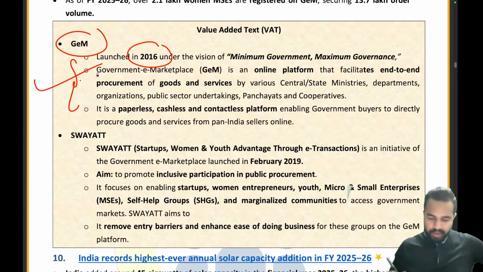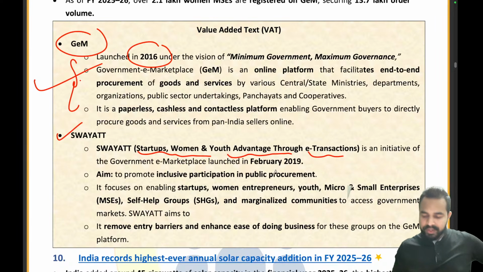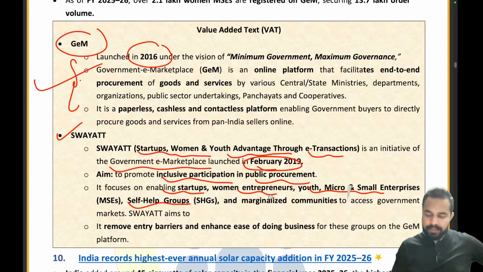Okay. Moving to the next initiative, that is the Swayat initiative, that is Startups, Women and Youth Advantage through e-Transactions. It is an initiative of the government e-marketplace launched in February 2019 to promote inclusive participation in public procurement. It focuses on enabling startups, women entrepreneurs, youth, micro and small enterprises, self-help groups and marginalized communities to access government markets. It removes entry barriers and enhances ease of doing business.